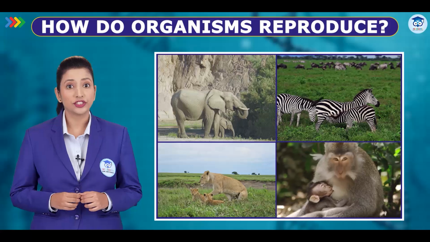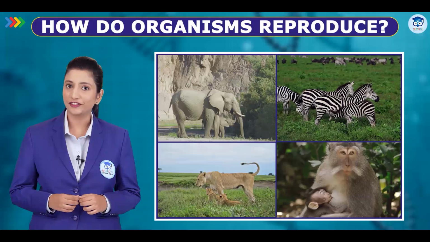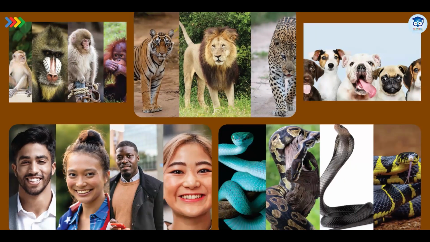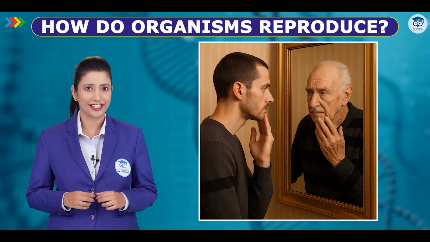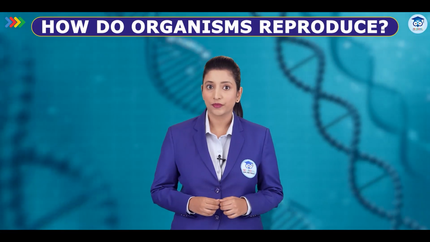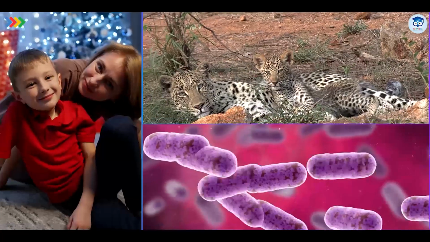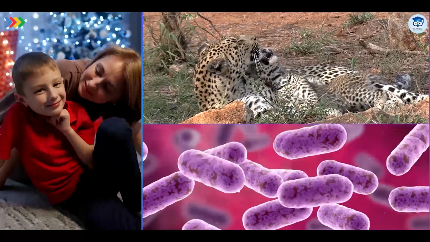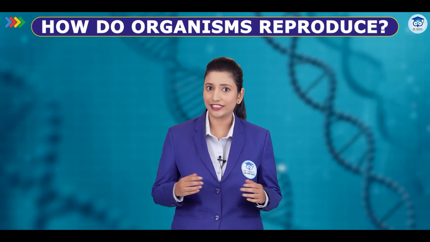It's the process through which living organisms produce new ones of the same kind, passing on similar features. And through these similarities, we are able to recognize, group, and make sense of the diversity of life around us. Let's say you look into the mirror and notice that your nose looks just like your dad's, or your smile is just like your mom's. It's no coincidence. Across all forms of life, humans, animals, even tiny bacteria, offspring often share striking similarities with their parents. But why do living beings resemble their parents so closely?